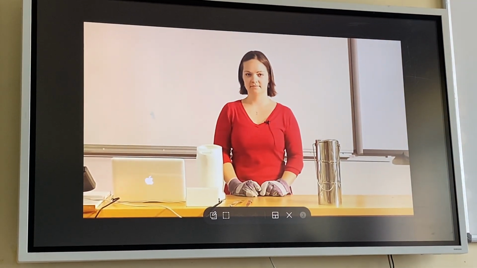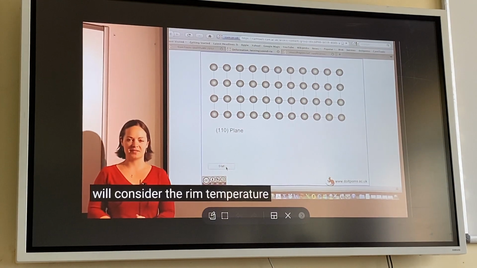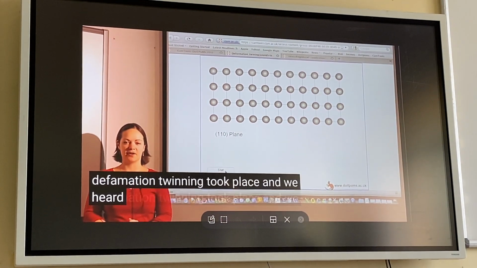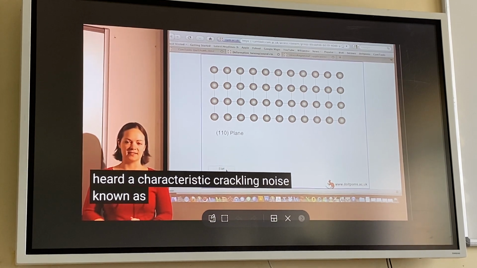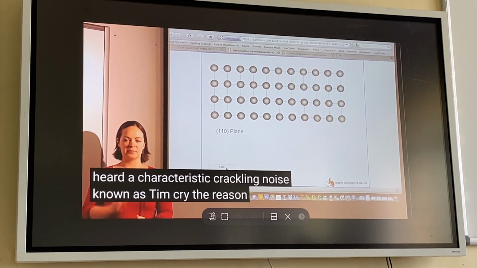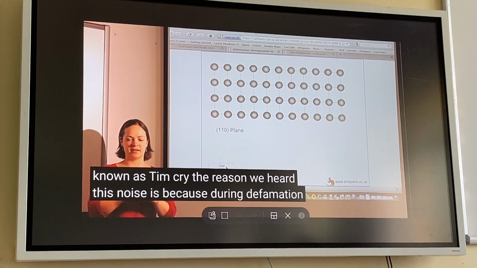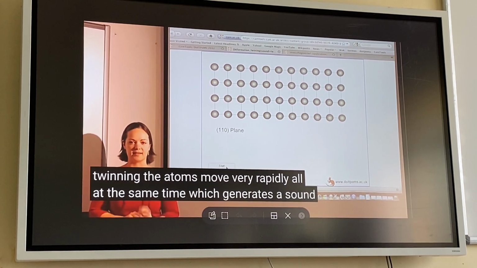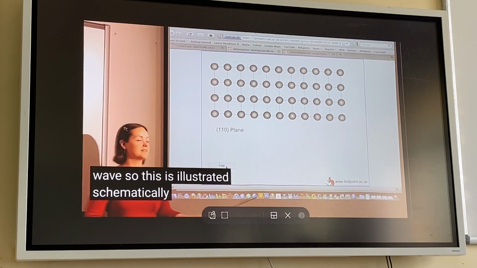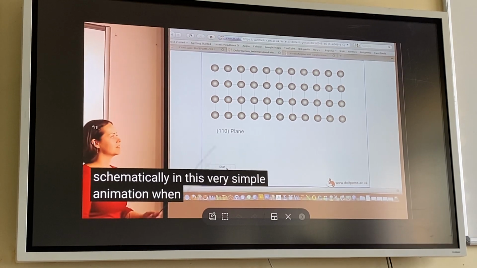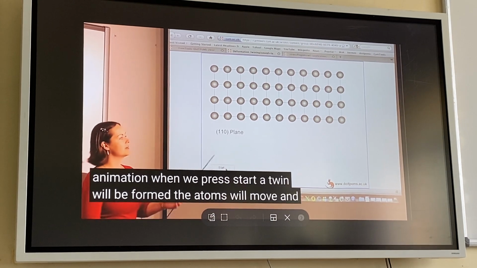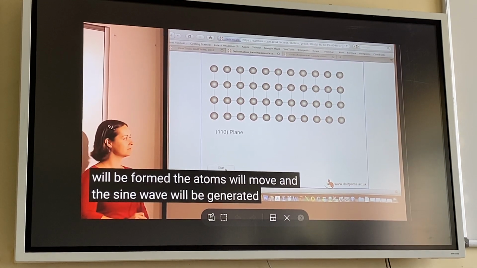How deformation is happening. We'll consider the room temperature case first. When I bent the bar, deformation twinning took place, and we heard a characteristic crackling noise known as tin cry. The reason we heard this noise is because during deformation twinning, the atoms move very rapidly, all at the same time, which generates a sound wave. So this is illustrated schematically in a very simple animation. When we press start, a twin will be formed, the atoms will move, and the sound wave will be generated.